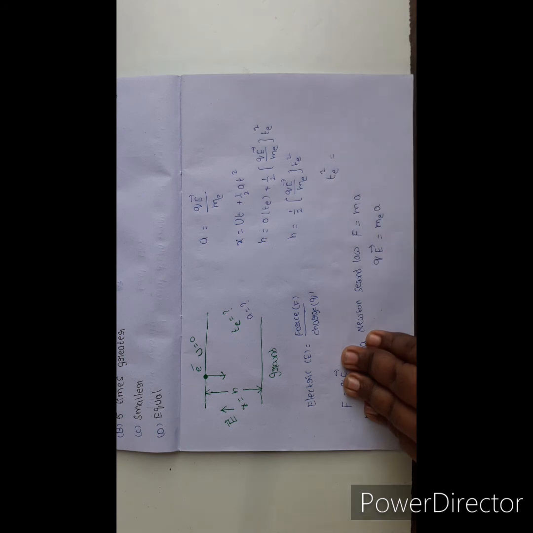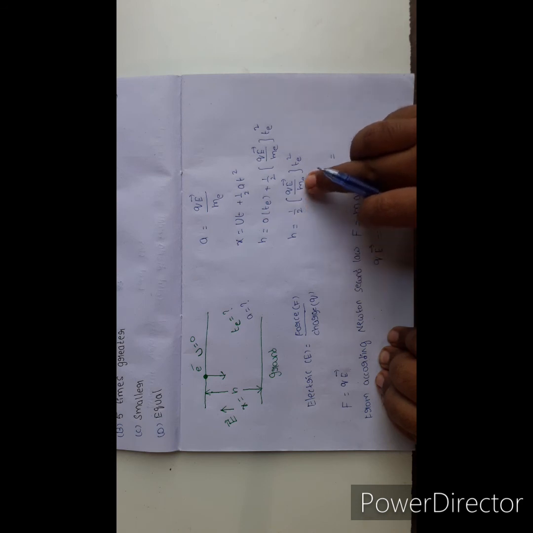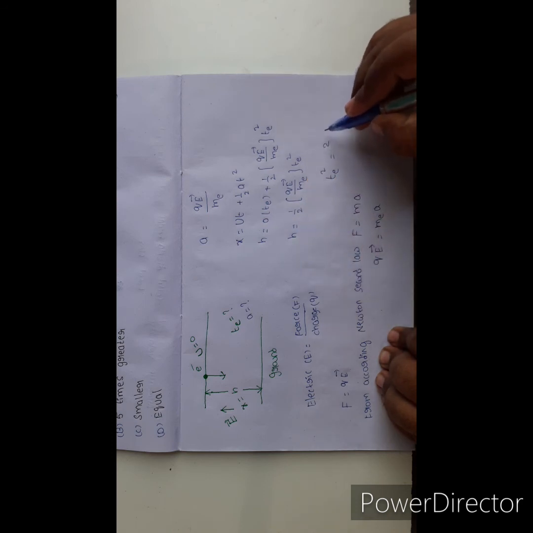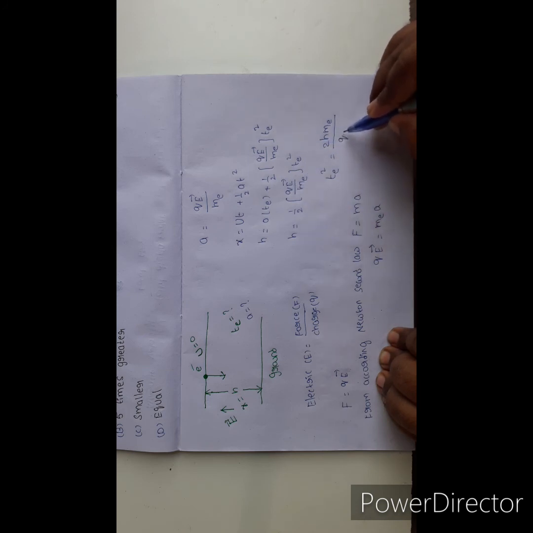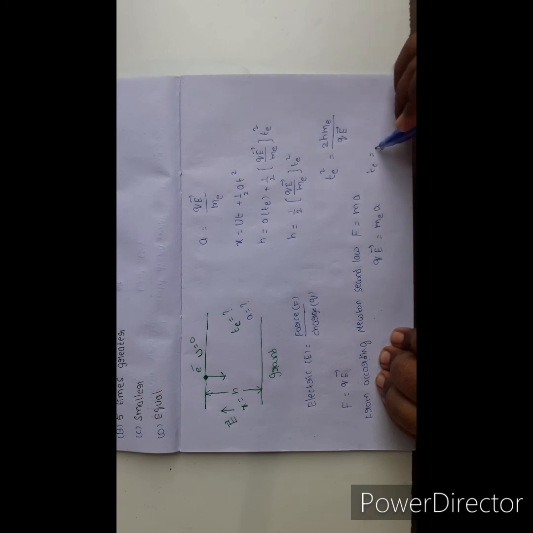I am going to find the te value. Te square equal to 2 into h into me, the mass of the electron, by q into E, the charge of the electron and electric field value. So te equal to square root of 2h me by qE. This is the time of the electron.